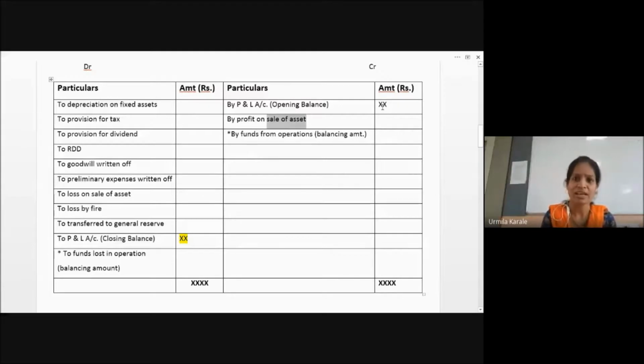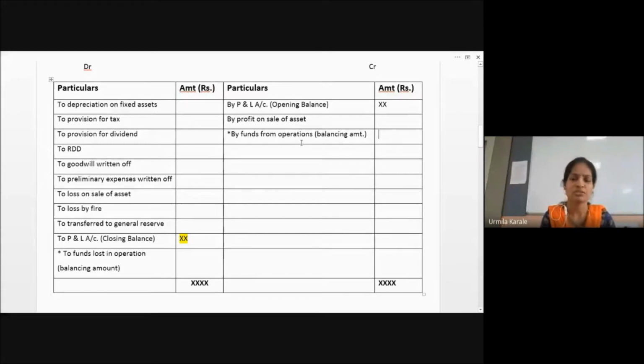And out of 8 lakh, 1 lakh is suppose from the sale of asset. Now this is not my business income. So again from that 8 lakh, I'll reduce 1 lakh. So actual business income is 7 lakh. So this is how it is to be found out. If I take this as 10 lakh, this as 2 lakh, 8 lakh will come. 8 lakh में से 1 lakh is from selling the asset. So the actual amount which I have got from only business is 7 lakh.